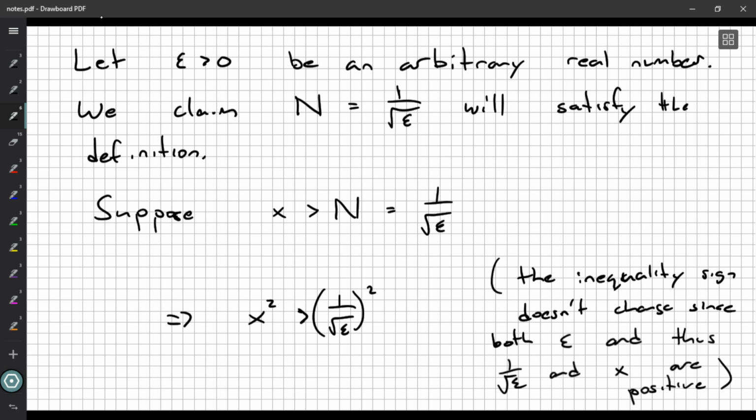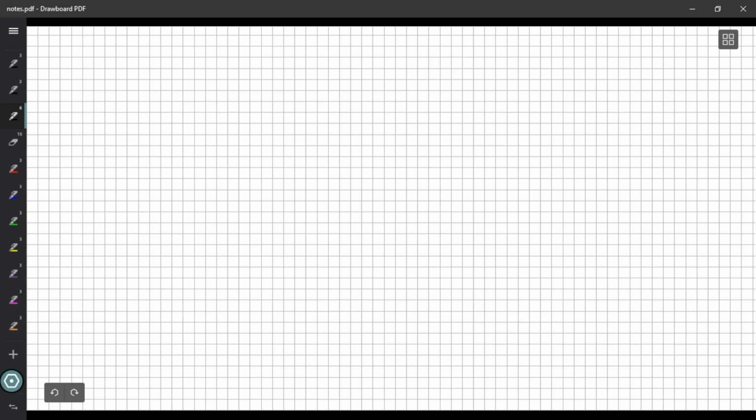So that implies x squared is greater than that. But, of course, that's 1 over epsilon. So we've got x squared is greater than 1 over epsilon. We can multiply by epsilon on both sides, just doing it very slowly to be careful. Again, epsilon is positive, so the inequality sign here doesn't change.